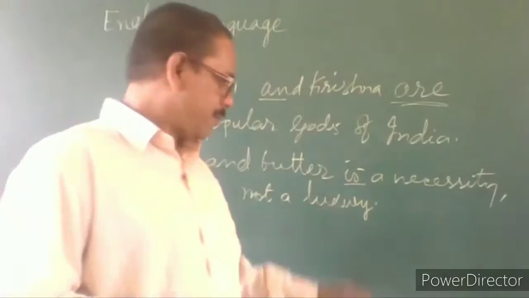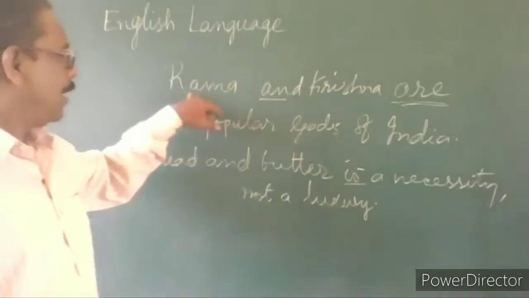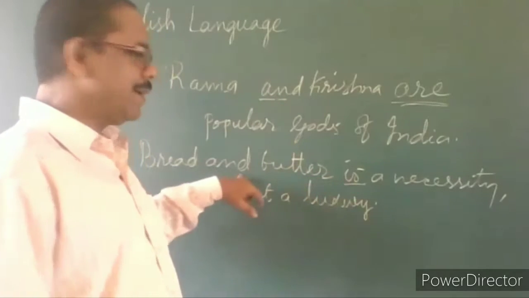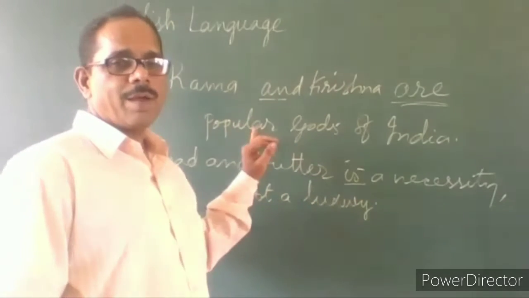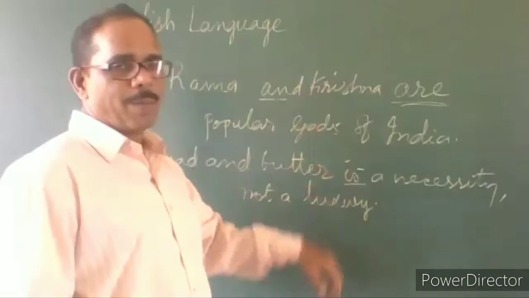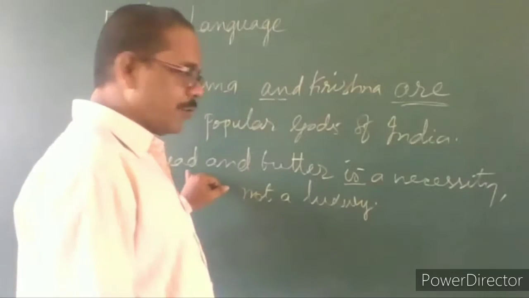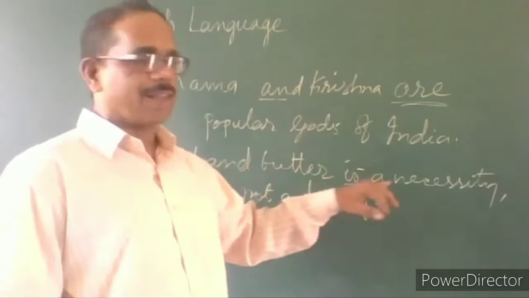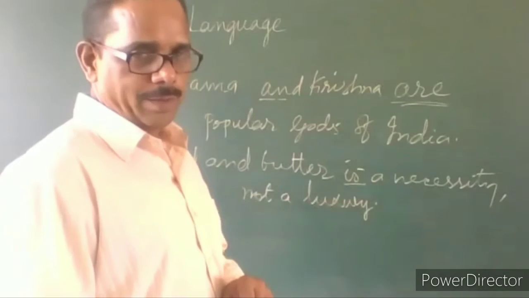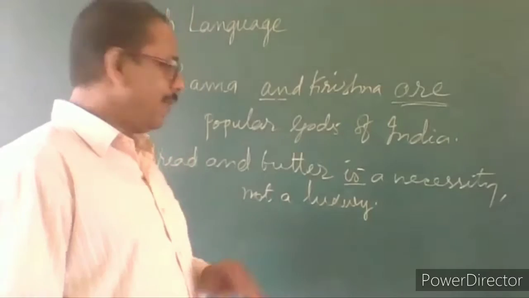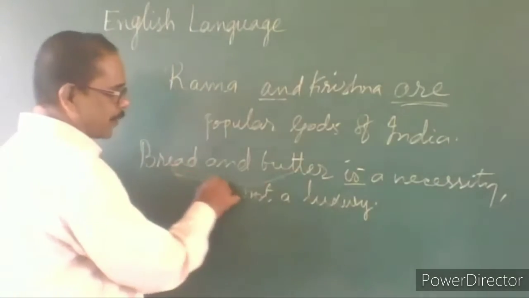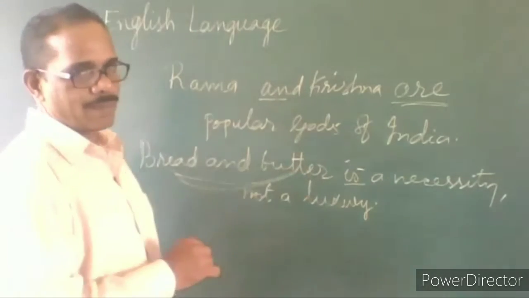According to our rule, what should it be? It should be "are", because two singular subjects connected with "and" take a plural verb, like Rama and Krishna are popular gods of India. So it should be "bread and butter are necessities, not a luxury". But bread and butter together is expressing one idea.